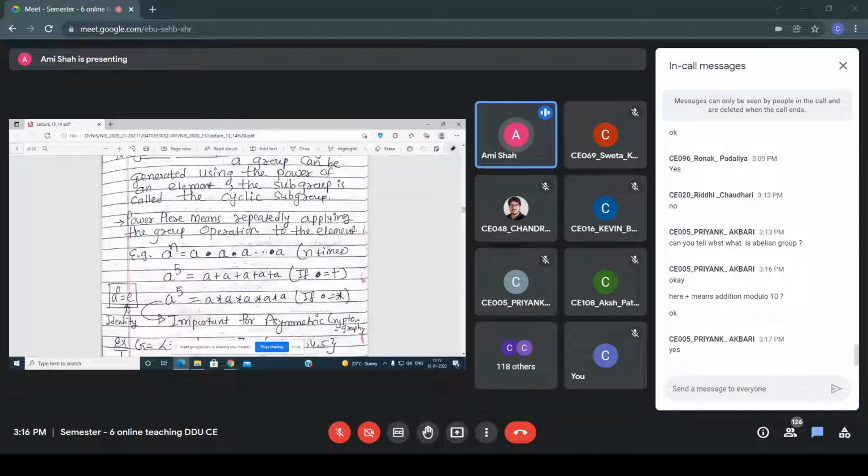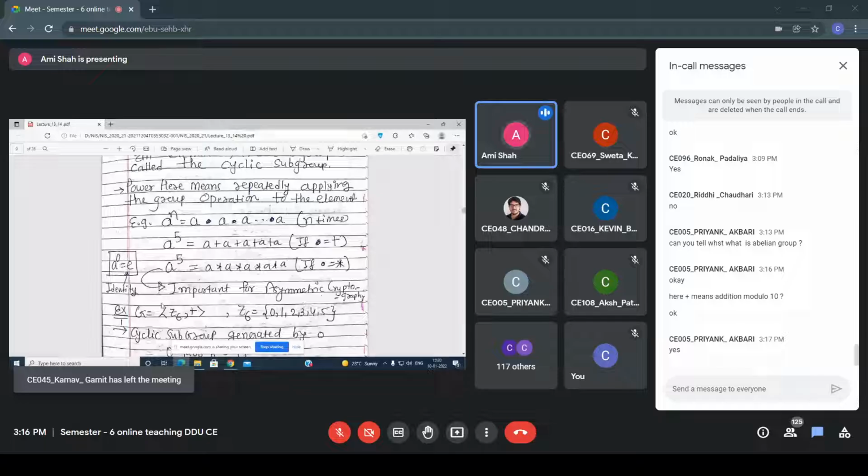Similarly, there is a rule that you have to remember: a raised to 0 equals e. If it's a multiplicative operation, then the identity element is 1, meaning whatever the value of a is, any element raised to the power 0 gives 1. If it's an addition, then the identity is 0. Okay, so this concept is very important for asymmetric cryptography.